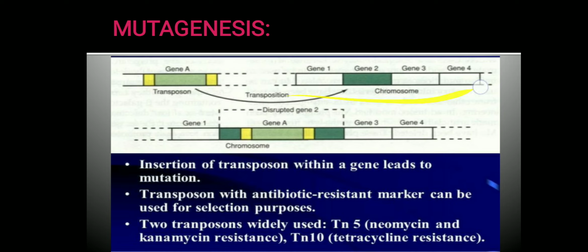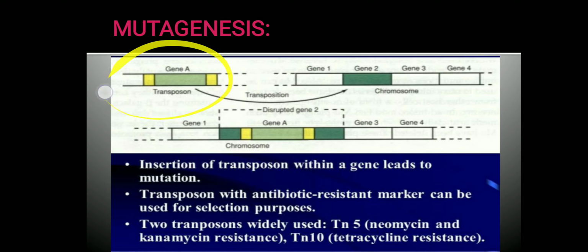Now this set of genes, we usually call operons. So there is a cluster of genes, gene 1, gene 2, gene 3, gene 4, which have a common promoter and a regulator. Now if we have to silence these genes, then we go for transposon mutagenesis. So let us see how we go for transposon mutagenesis.